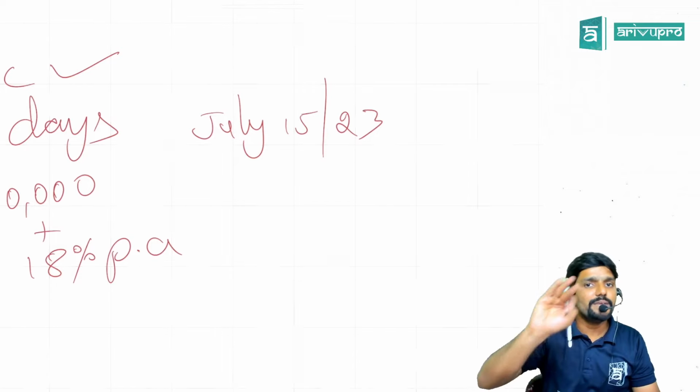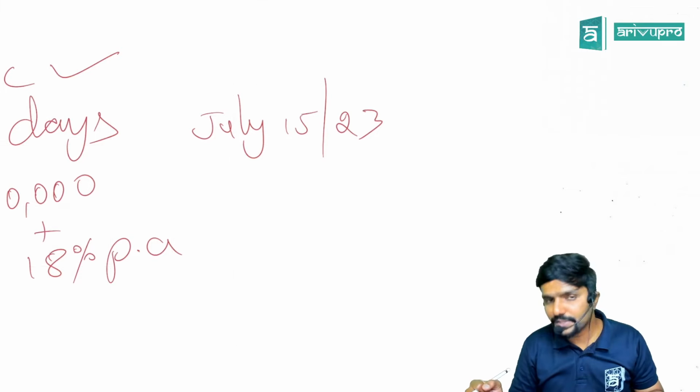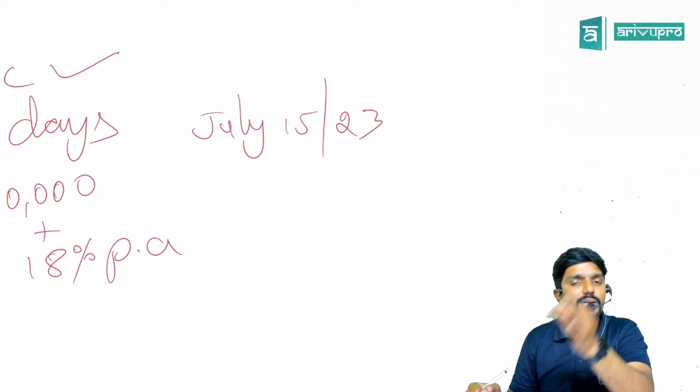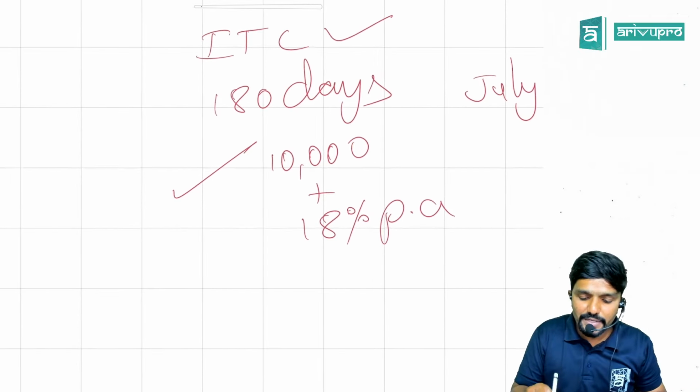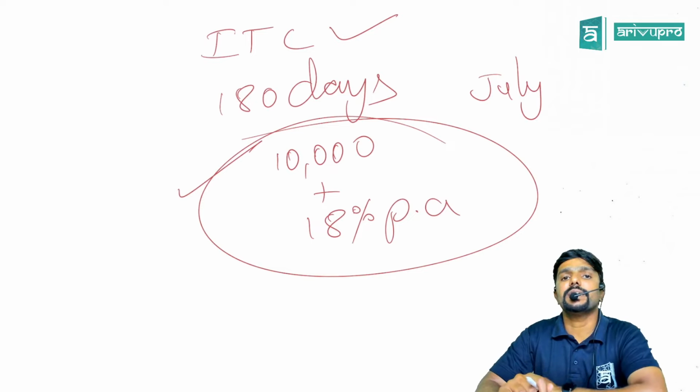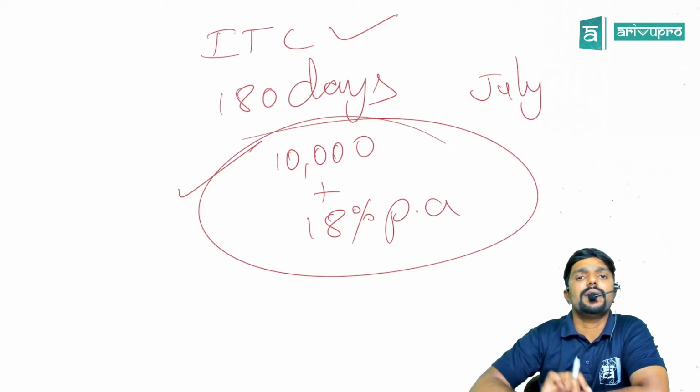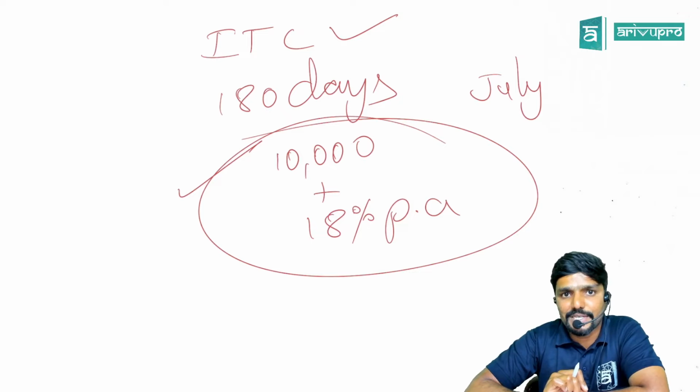Now for July, he will file GSTR-3B in August. Yes, sir. So immediately in August, in the GSTR-3B he files for July, he has to pay this 10,000 along with interest, in the GSTR-3B which he files immediately after the 180 days expire.